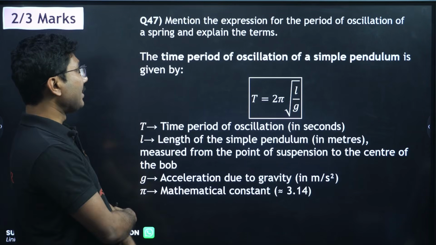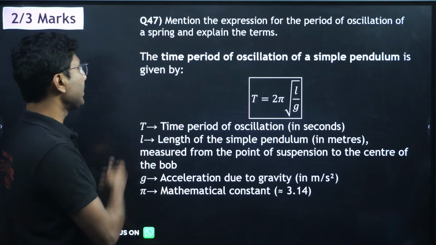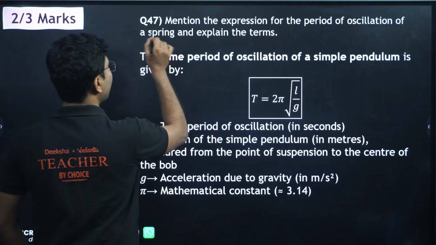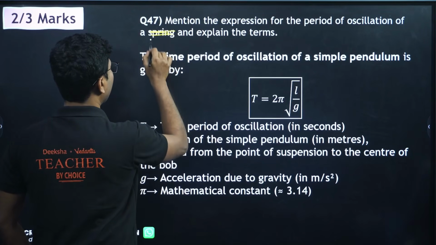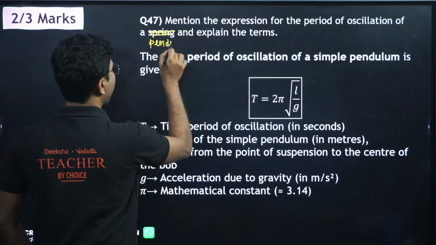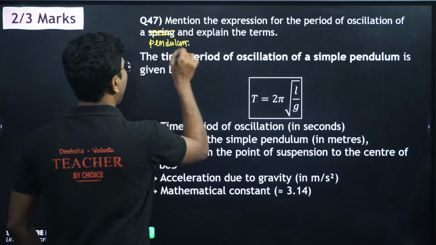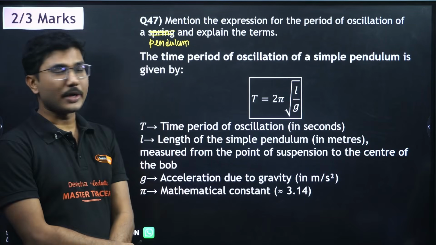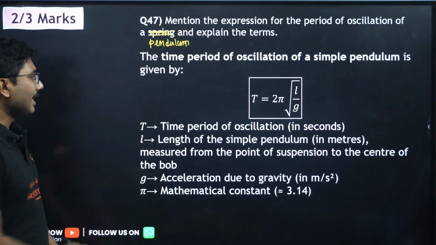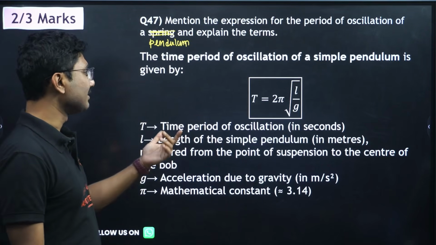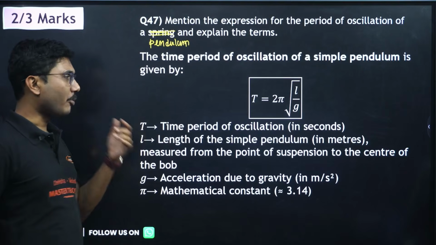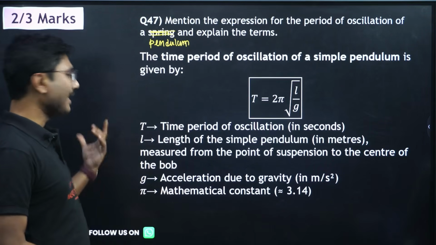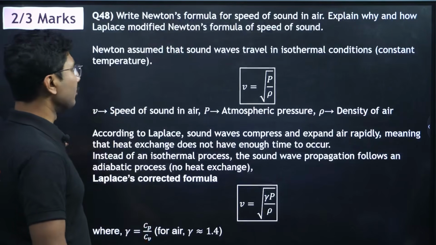Next, mention the expression for time period of oscillation of a spring and explain the terms. This is not a spring, sorry, this is for a pendulum. The time period of oscillation of a simple pendulum is given by T equals 2 pi square root of L by g. T is the time period of oscillation in seconds, L is length of the simple pendulum measured from the point of suspension to the center of the bob, g is acceleration due to gravity, and pi is 3.14.